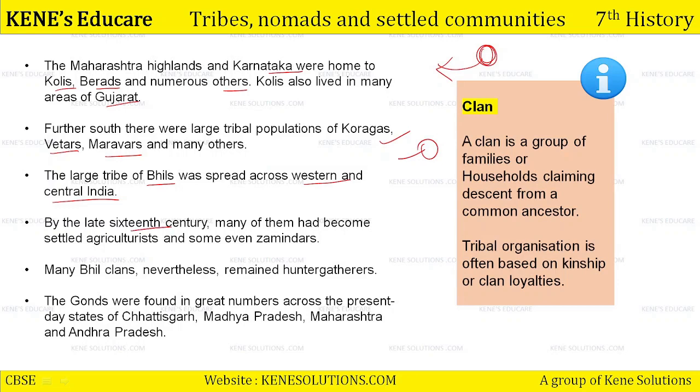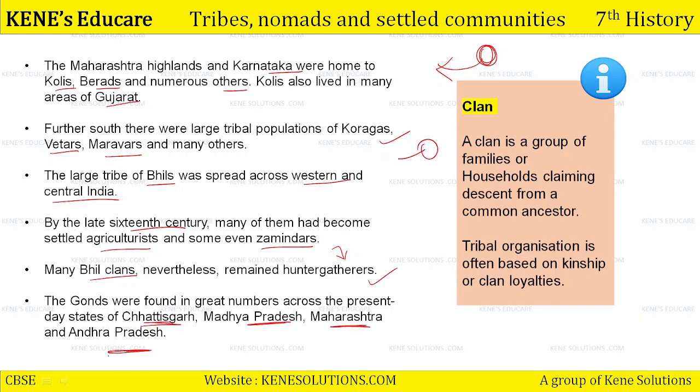By the late 16th century, many of them had become settled agriculturalists and some even zamindar. कुछ agriculture में चले गए, कुछ zamindar बन गए. Many Bhil clans, nevertheless, remained hunter-gatherers also. So few adopted agriculture, few became zamindar, but few remained hunter-gatherers only. Okay, the Gonds were found in great numbers across the present-day states of Chhattisgarh, Madhya Pradesh, Maharashtra, and Andhra Pradesh.